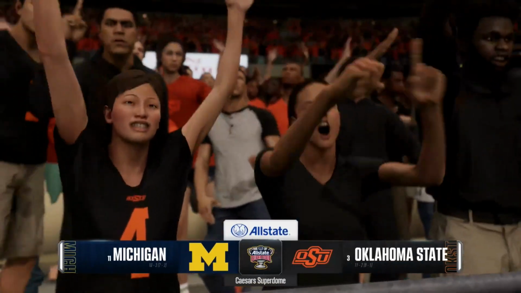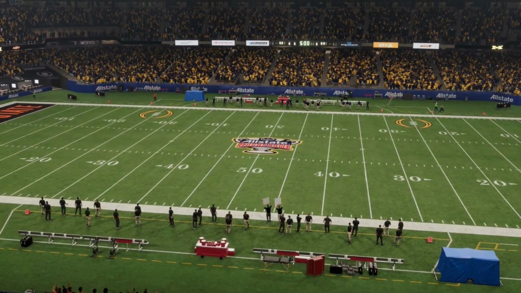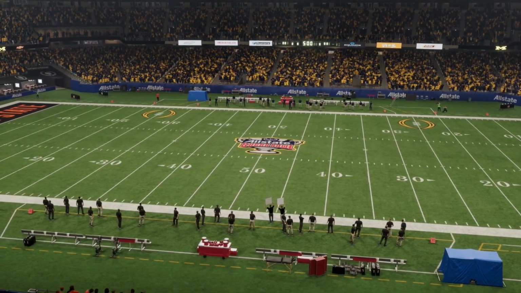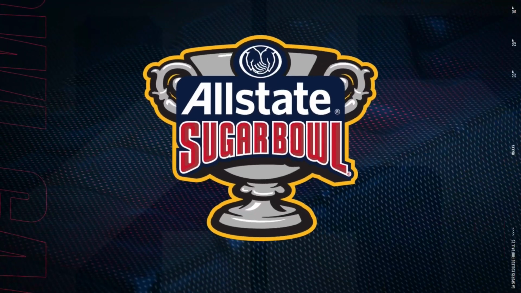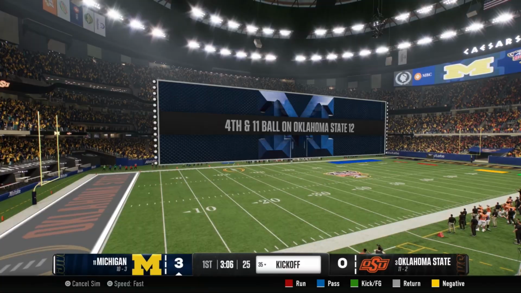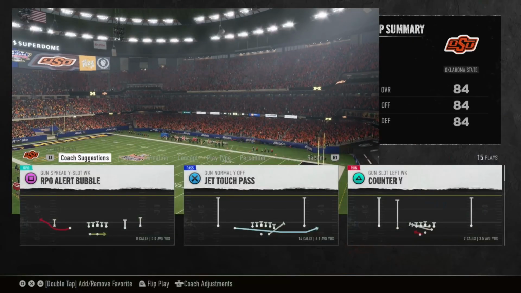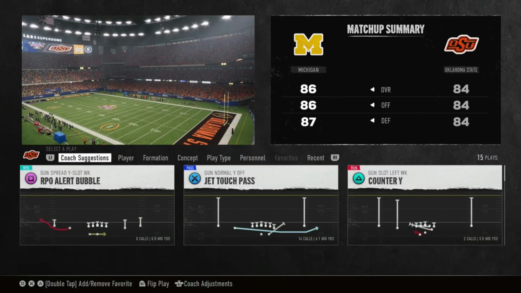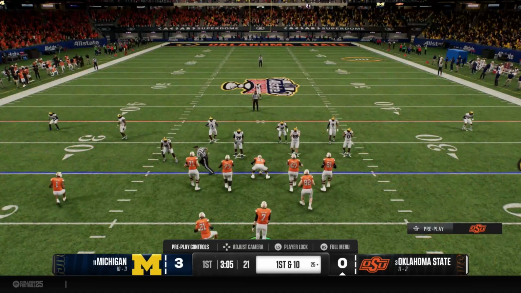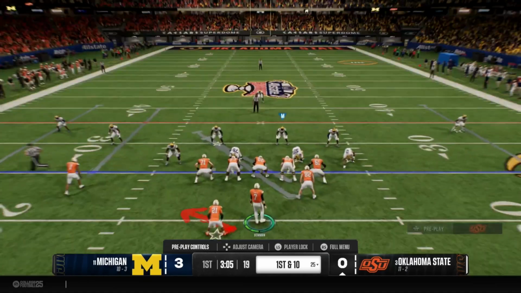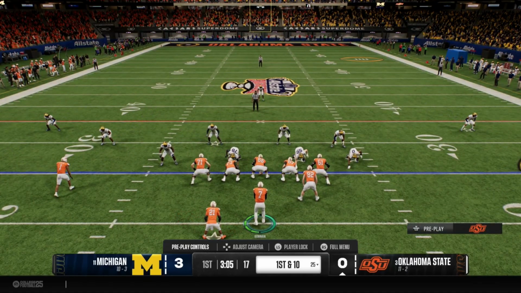I don't know if we have the guys in the front to handle Michigan's very tough, very strong, and very big players. They're just generally very large men, right? I don't know if we have the players to go up with those guys. They are, of course, better than us in pretty much every aspect of the game by ratings, but we do have Barry Sanders, so you never know.